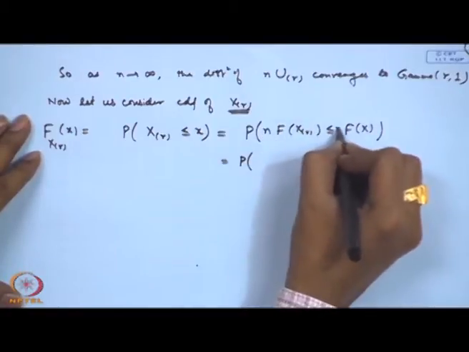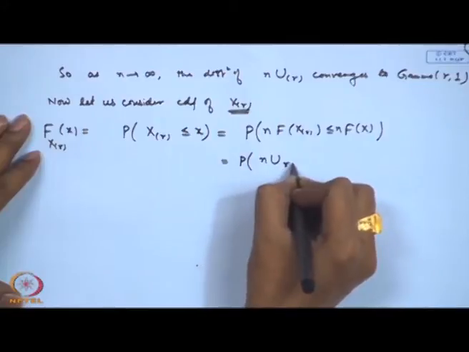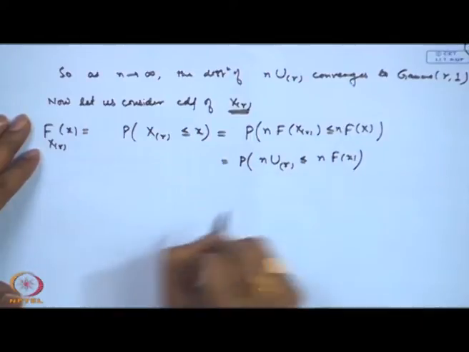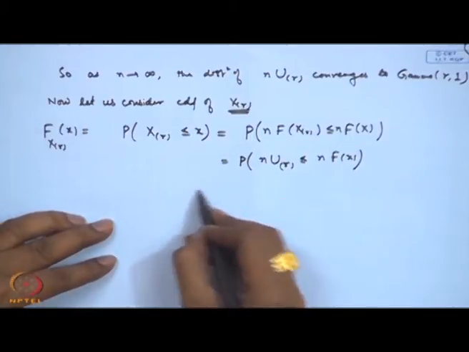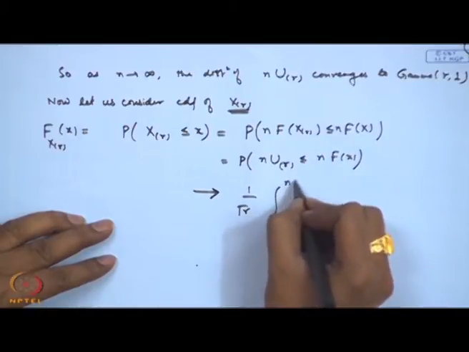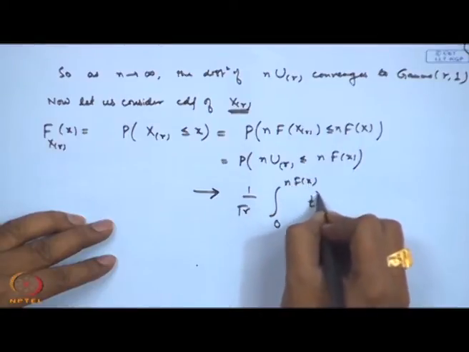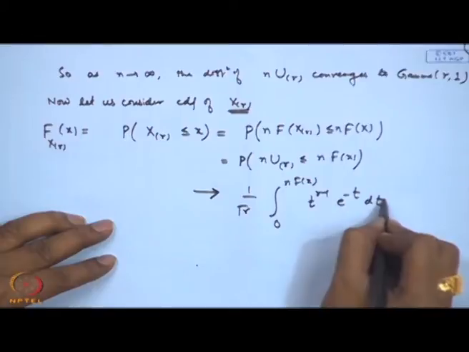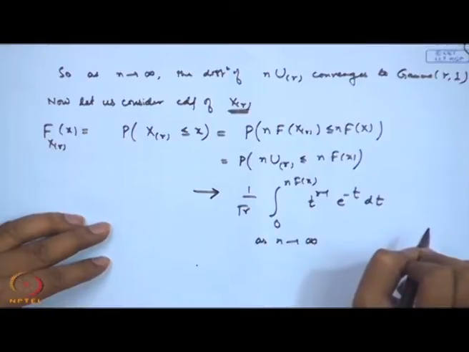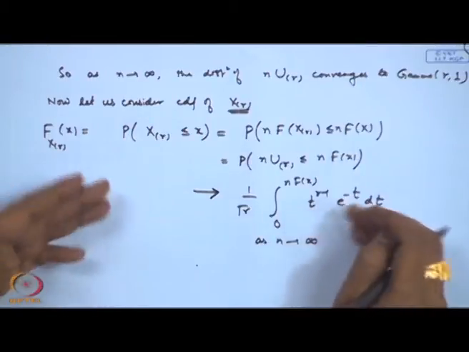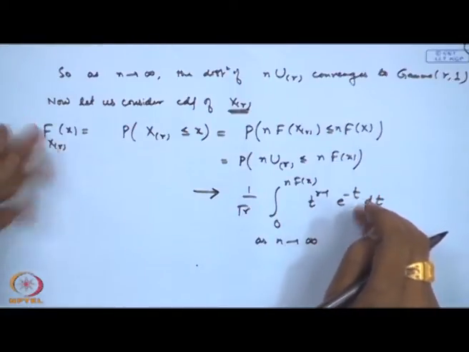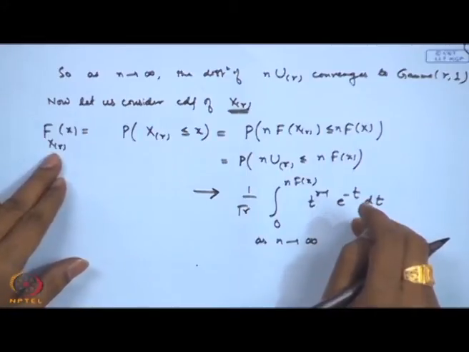and you can multiply by n also. So, this is nothing but n u r less than or equal to n F x. Now, we are showing that this is converging to 1 by gamma r, integral 0 to n F x, t to the power r minus 1 e to the power minus t dt, as n tends to infinity. So, this is very interesting. Actually, we are able to obtain the general form of the limiting CDF of the rth order statistics as the sample